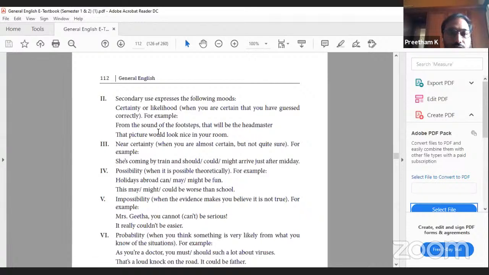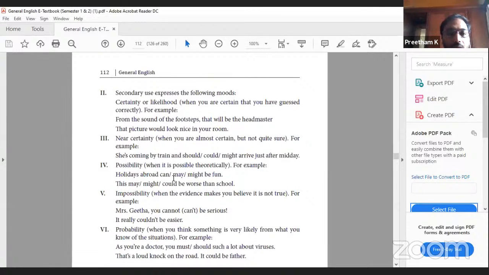From the sound of the footsteps, that will be the headmaster. Near certainty: she is coming by train and should arrive just after midday. Possibility: holidays abroad can or may or might be fun. I have discussed the differentiation between may and might in the previous modals video. May means 50% chances. It may rain means 50-50. It might rain means less than 50% chances. Let's say 20%.